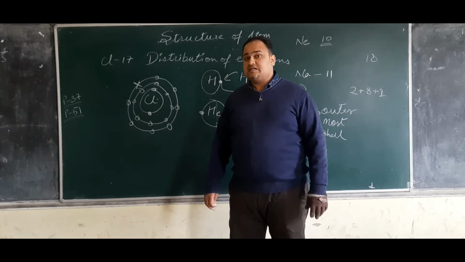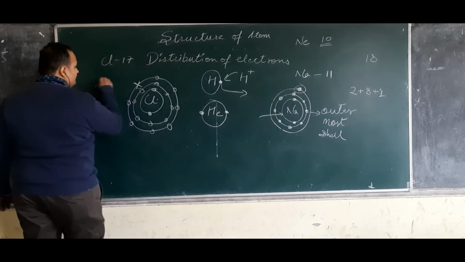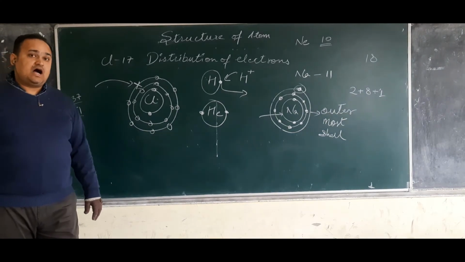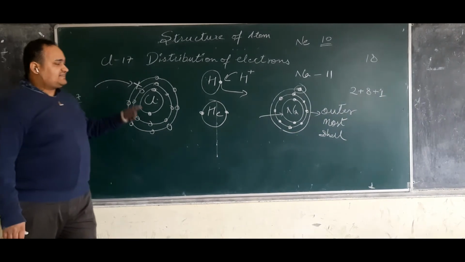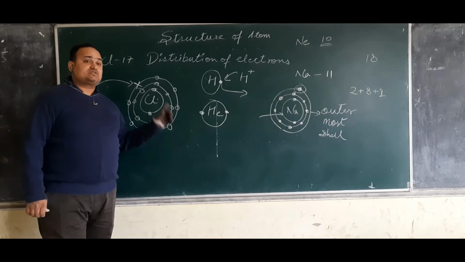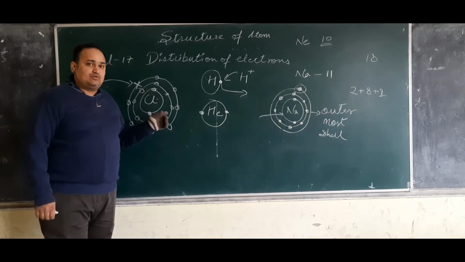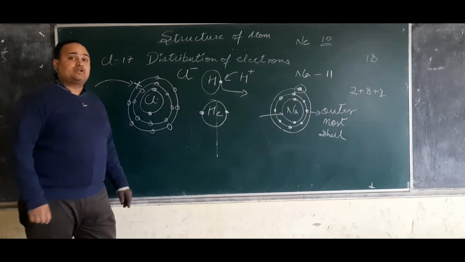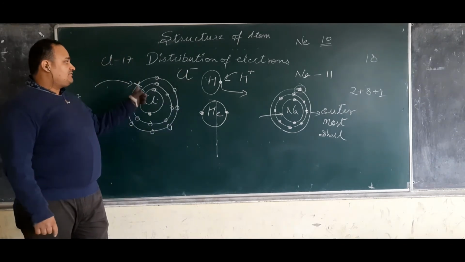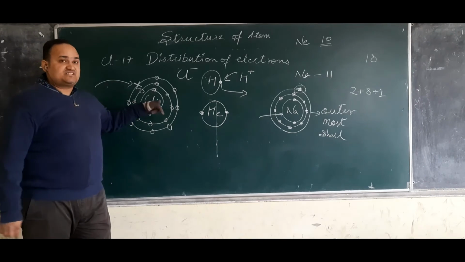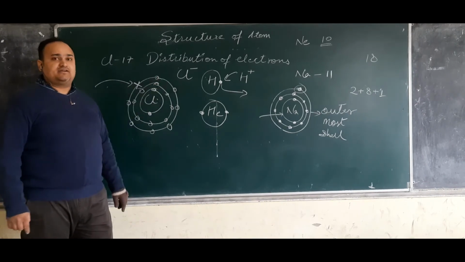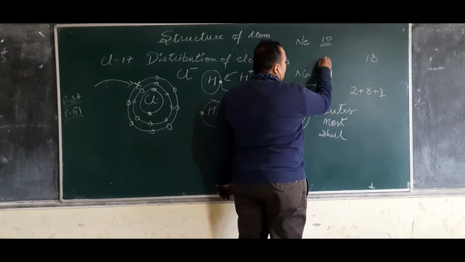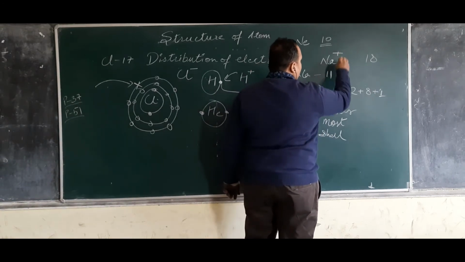So what it does is it attracts an electron from outside. And because of the attraction of the electron, what will chlorine become? Negative. It was not having any free electrons. It has taken an extra electron, so it will become negative. Similarly, sodium, because it is giving an electron, will become positive.